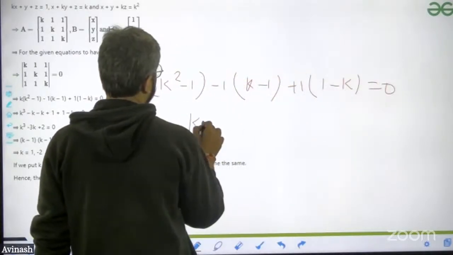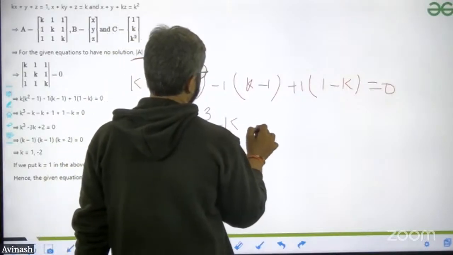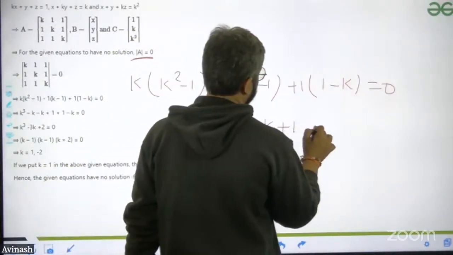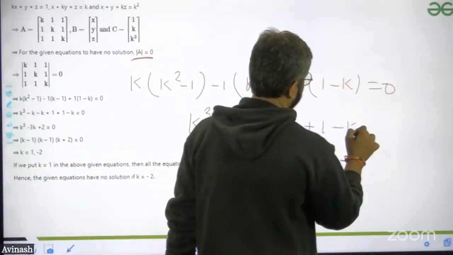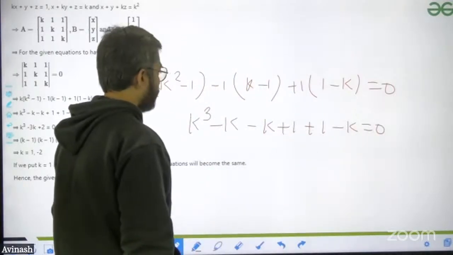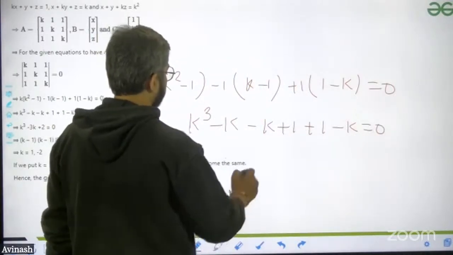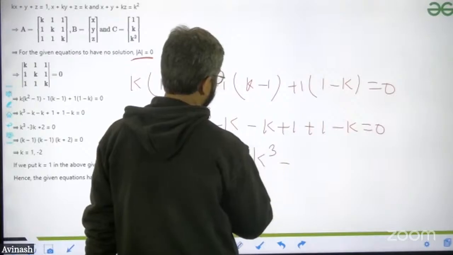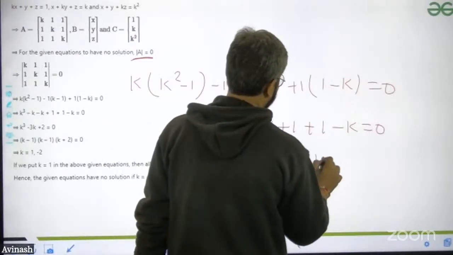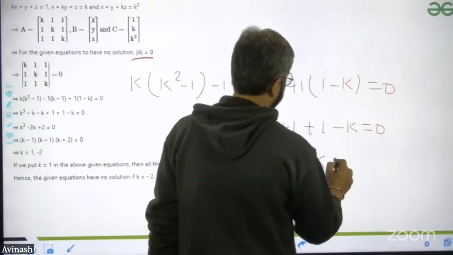So that will be k cubed minus k plus 1 plus 1 minus k is equal to 0. k cubed minus 3k, plus 2.